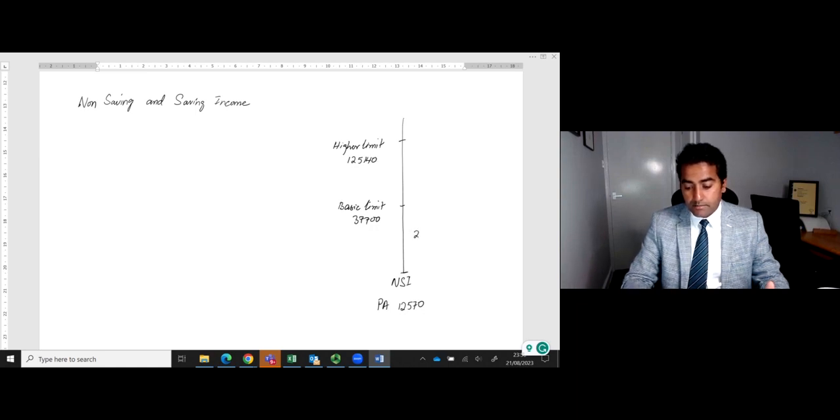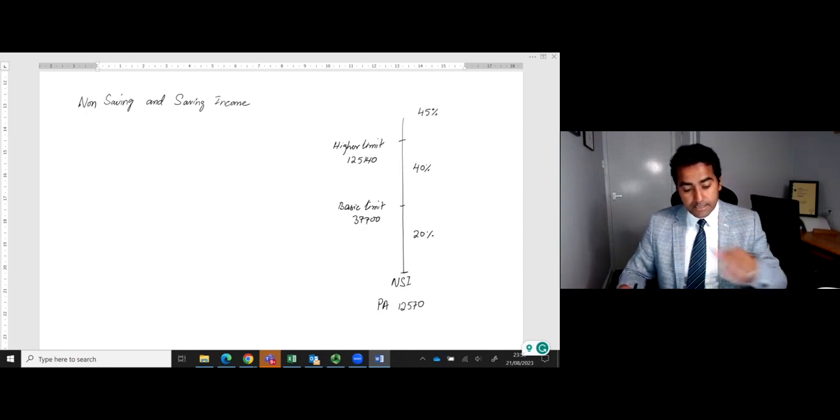The basic tax rate is 20%. The higher tax rate is 40%, and any income above the higher limit will be taxed at 45%. This is the first ladder, and the second ladder is for the savings income.